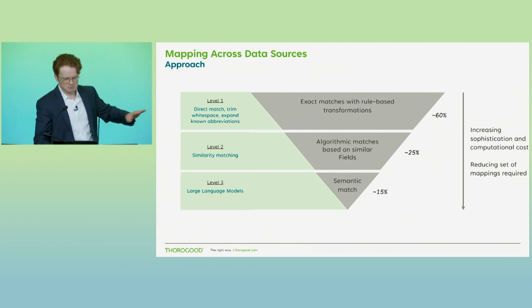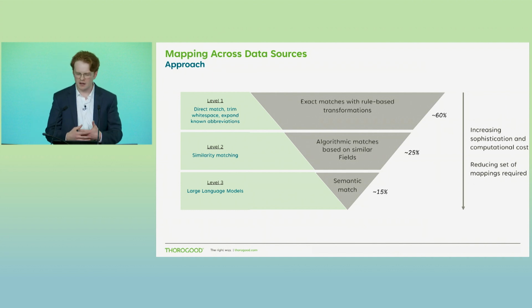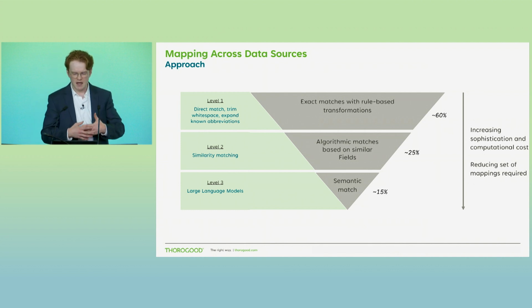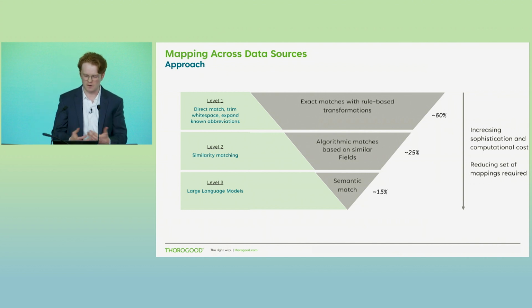So again, just to hammer this point, level 1 approach, we can say we can get to 60% of all of our mappings, followed by the 25% at level 2, so on and so forth, until eventually we have everything that we need to map. But something to keep in mind is that these percentages are going to fluctuate. So I may be more inclined to consider the complexity of my use case, my model, overall computation costs, and overall effort, honestly, when considering how many mappings I may look to achieve at the various levels.